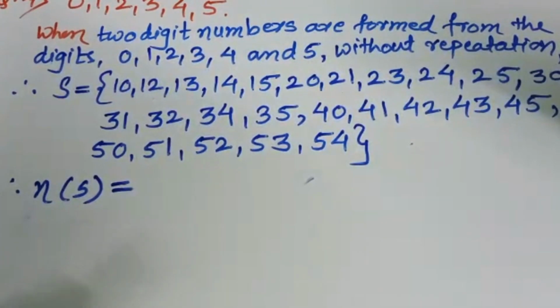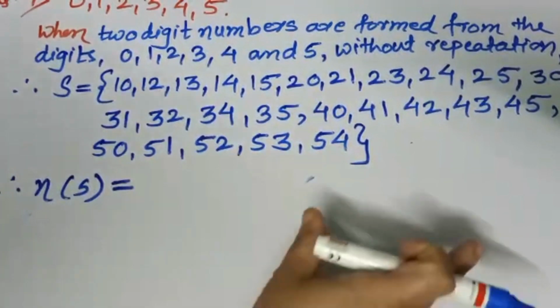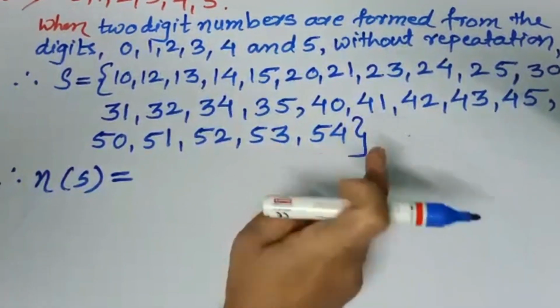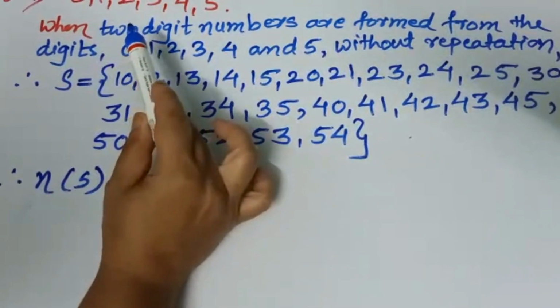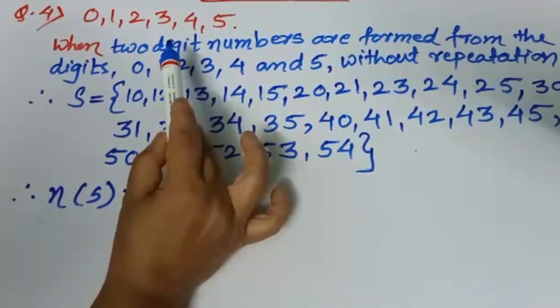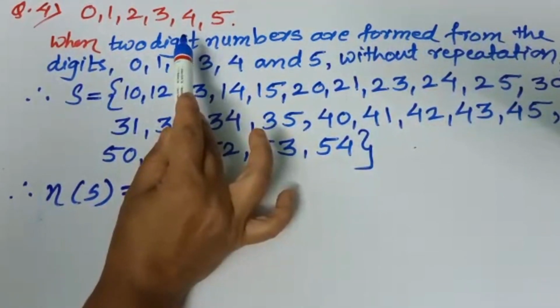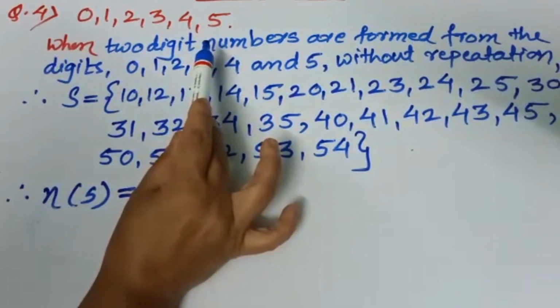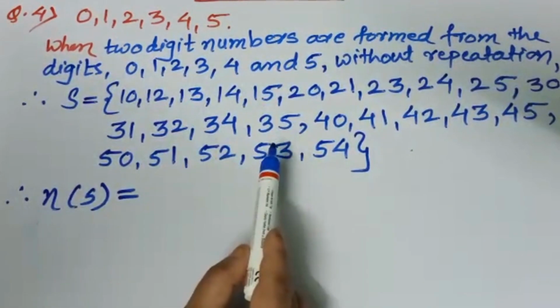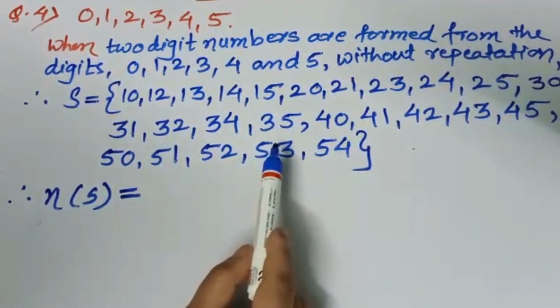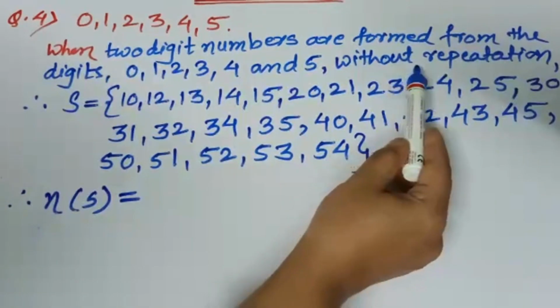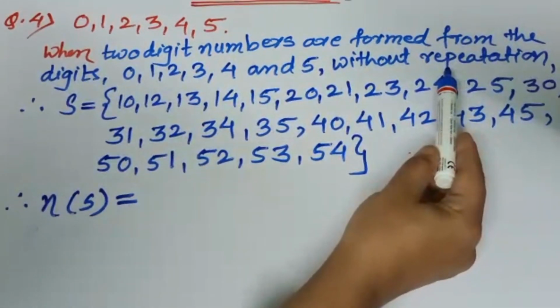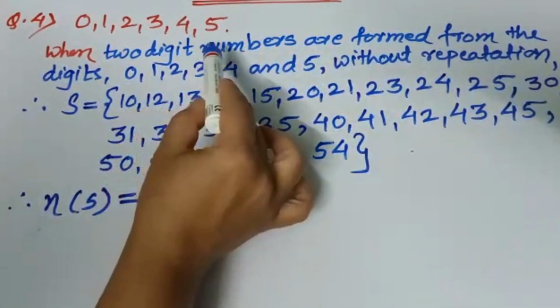Sometimes it is asked to make the number with repetition. So in that case, you can write 11, 22, 33, 44 and 55. Okay. But here in this question, it is mentioned that without any repetition, you have to form a 2-digit number from the given digits.